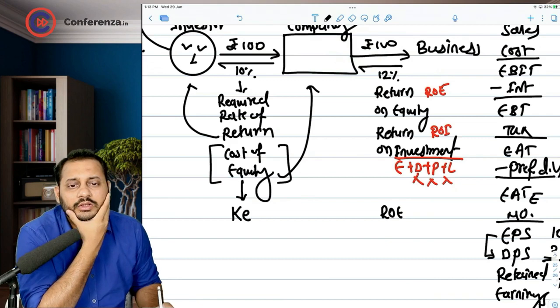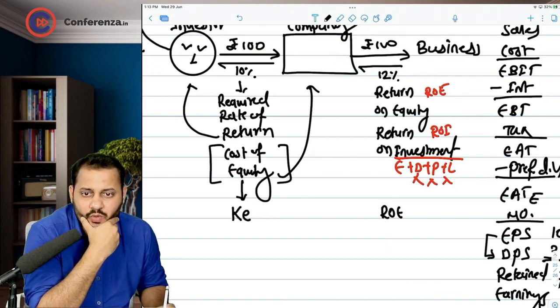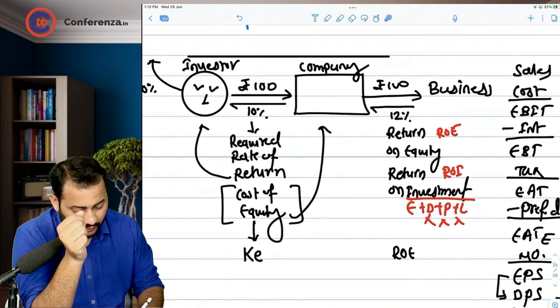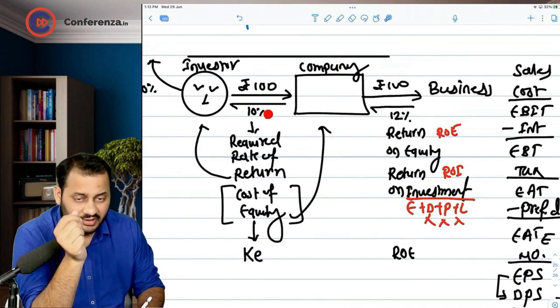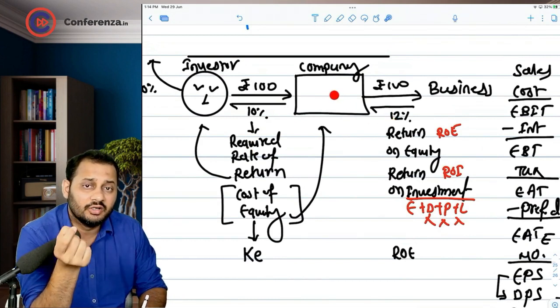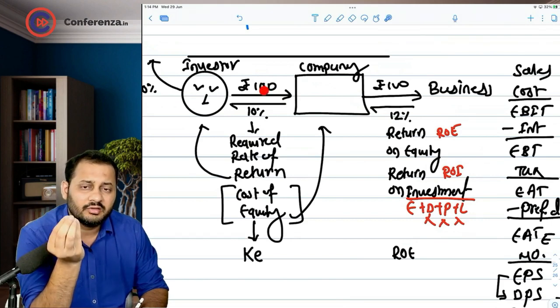Good. Now, the next question. Can I say that 10% is something that the investor is expecting and 12% is something that the company has earned on the investors' investment? So is it good or bad for the investor?